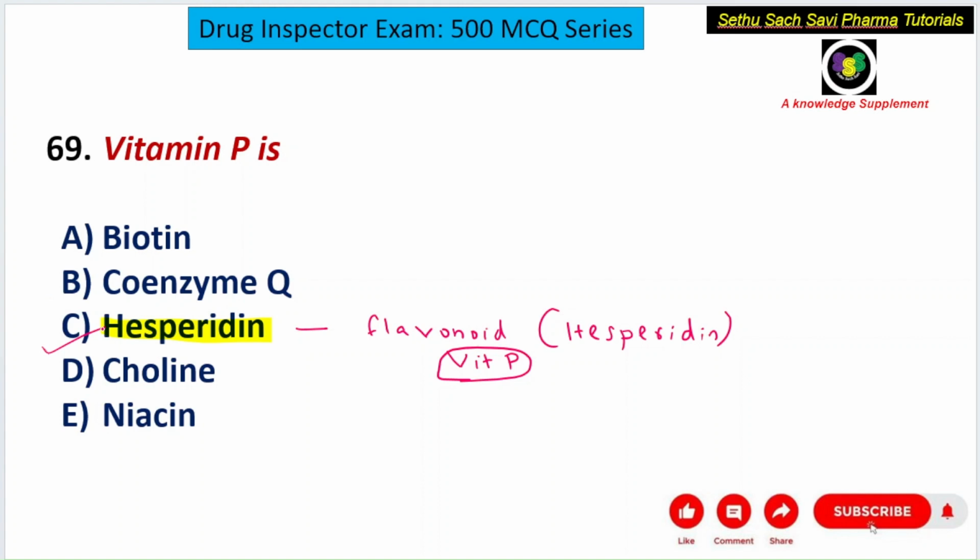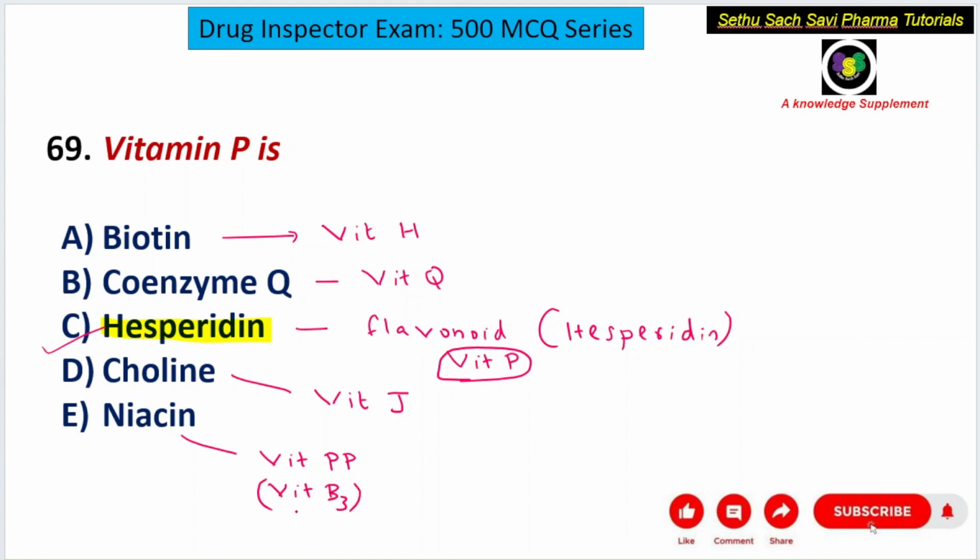Vitamin P is hesperidin, whereas biotin is called vitamin H. Coenzyme Q is also called vitamin Q. Choline is vitamin J. Niacin, or vitamin B3, is also called vitamin PP. So these are the different names of each of these compounds. And the answer for this question, vitamin P, is hesperidin, which is a flavonoid.